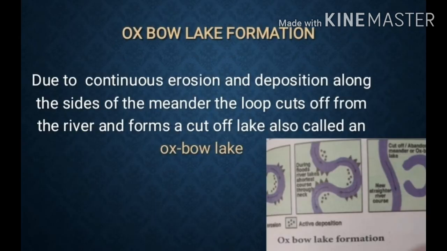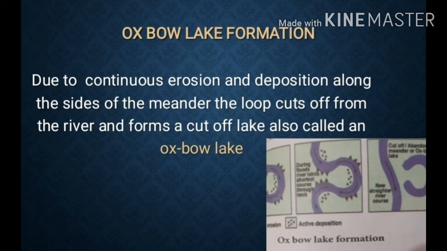The next one we are going to see is Oxbow Lake formation. Meander, as I said, is when the river reaches the plain surface and forms twists and turns.